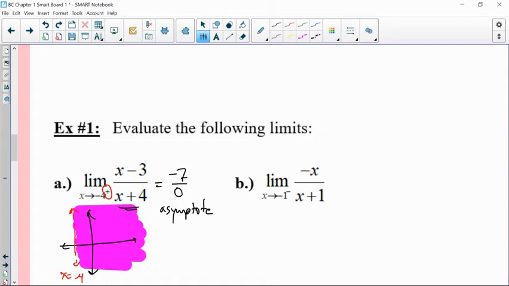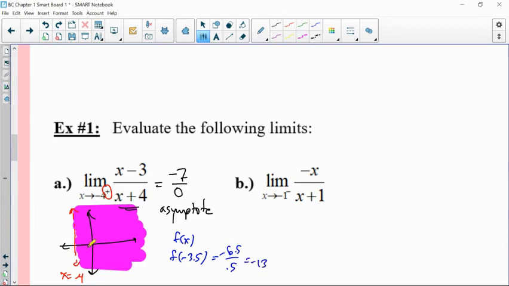-2, anything over here. So if you were to evaluate, let's say, f of -3.5, which is over here somewhere, well, that puts -6.5 in the numerator, and then -3.5 plus 4 is 0.5. So you've got a negative number divided by a positive number. This actually becomes -13, by the way.